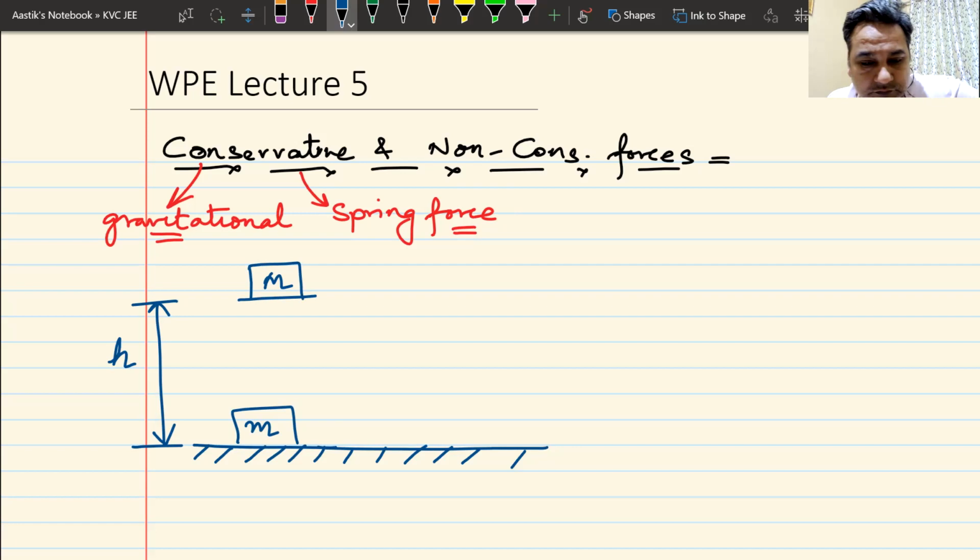So I have to lift this mass by a height h, and I find out the work done by gravity. What is the work done by gravity in this case? So I'll write it like this: work done by G, G standing for gravity.